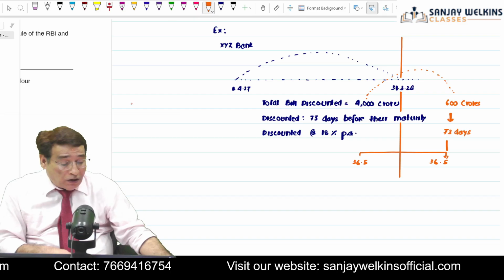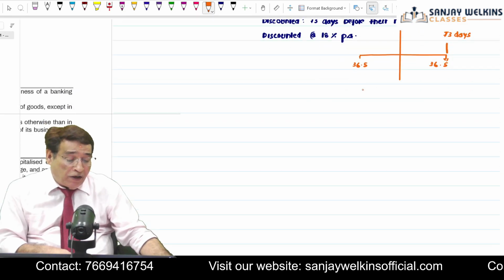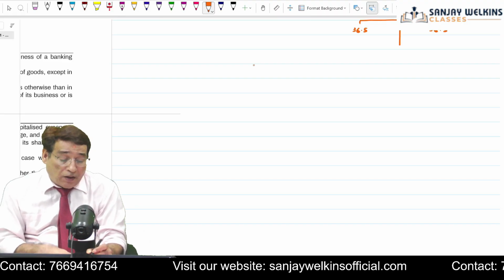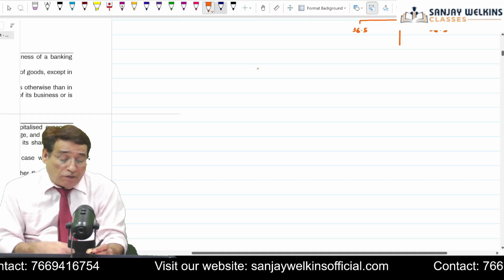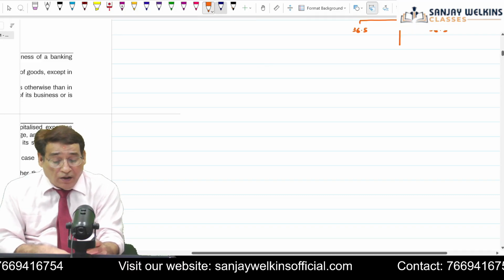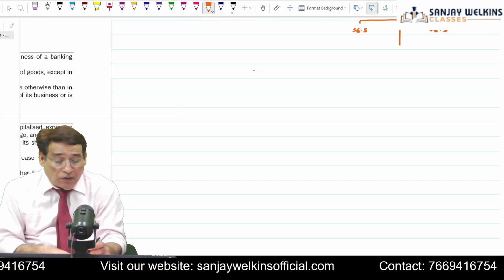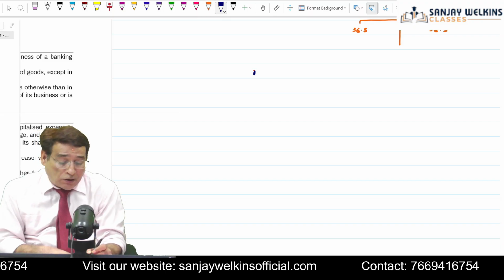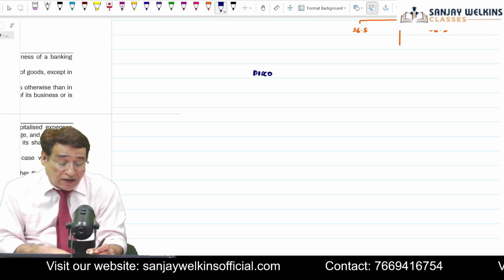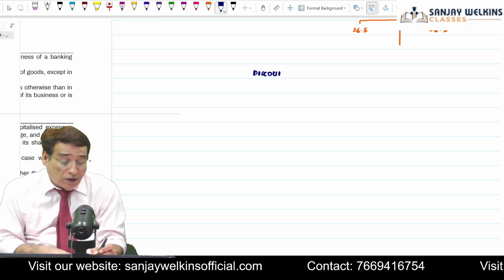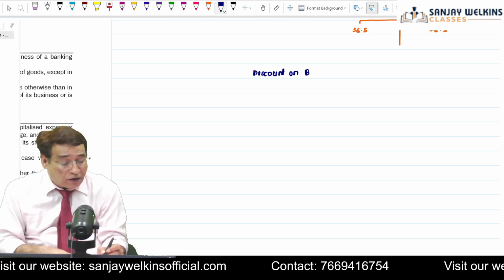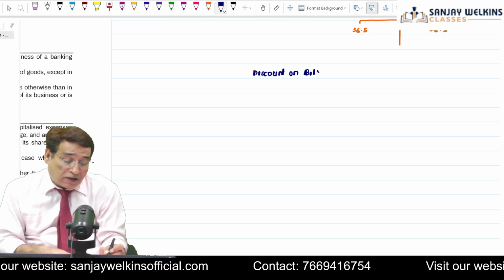So in this particular case, let's kindly pay attention. First of all, if I ask you what exactly is the amount of discount which this bank has earned in the current year, I will write it this way. Discount on bills. Remember one thing, discount on bills is an item of income for the bank. Because 4,000 crore worth of bills have been discounted.